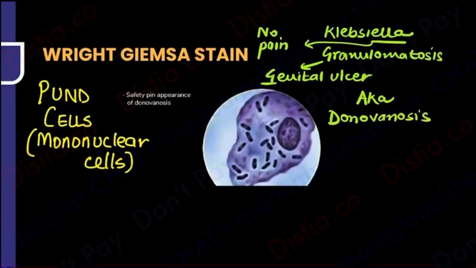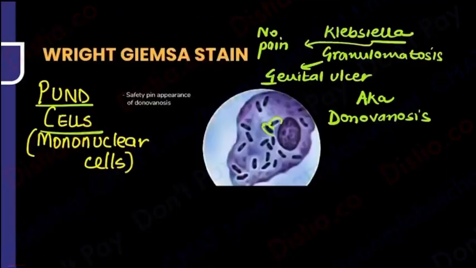What are Donovan bodies? So you can very well see over here that there is a big cell which we call the Punt cell. Punt cell is nothing but a macrophage. There will always be a foodie macrophage which has eaten up everything, isn't it? So there's a really big cell, a macrophage, and that macrophage has these organisms which are showing you the very, very famous safety pin appearance.